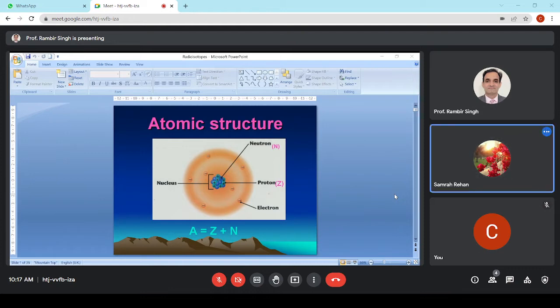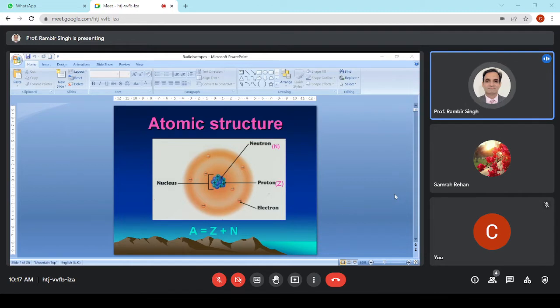Do you have some idea about radioisotopes? Yes, sir. So what is an isotope? Sir, isotopes are the elements that have the same atomic number but different mass number. Okay, very good. So how is it possible that an element can have the same atomic number and different mass number? What is the relation between mass number and atomic number?